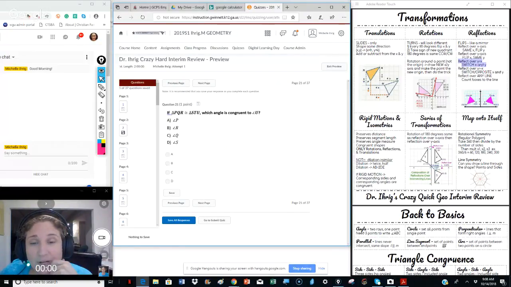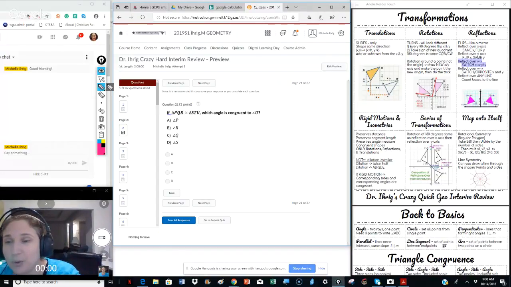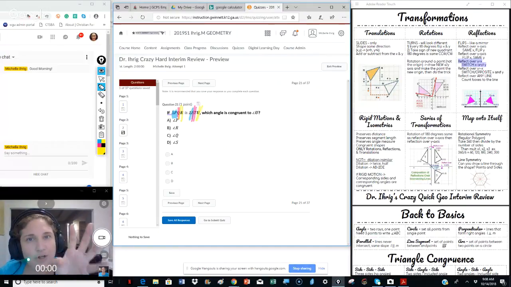Triangles are congruent. Which angle is congruent to angle U? Remember that P, highlight tool, blue. P matches S. Q matches T. And R matches U. Okay? Order matters. I've told you this 1,000 times. I've definitely told you. So it's simple. U goes to R. Ta-da!